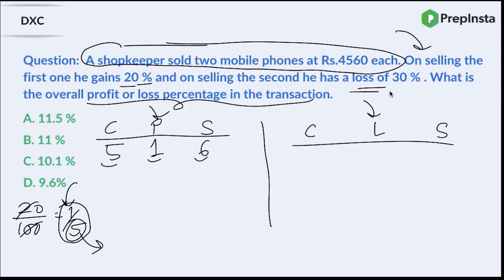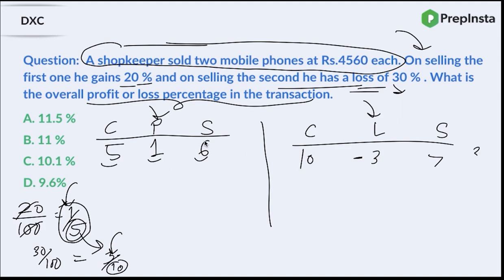Similarly, in the second case, there was a loss of 30%. So 30 by 100, which simplifies to 3 by 10. The denominator is considered the cost price, so let's say the cost price for the second was 10. What is 30% of 10? It's 3, so there was a loss of 3. Let us write it as minus 3, because there is a loss. What is 10 minus 3? 7, so 7 would be the selling price.